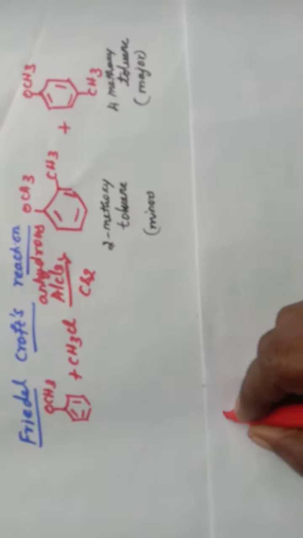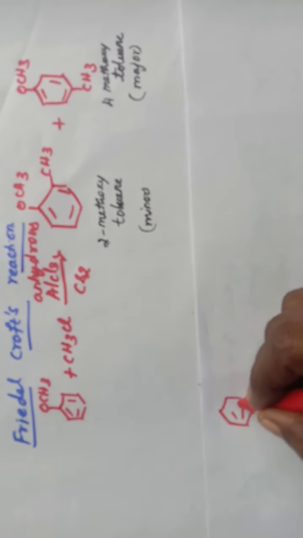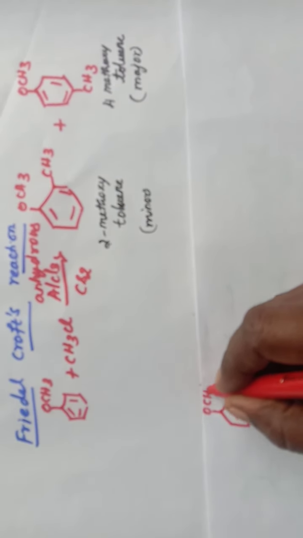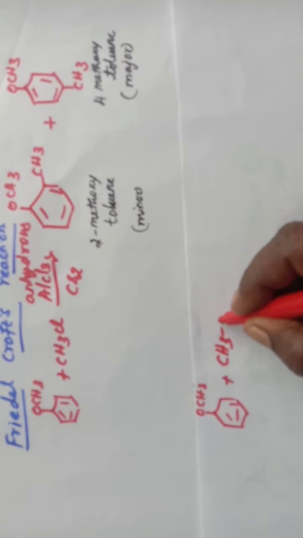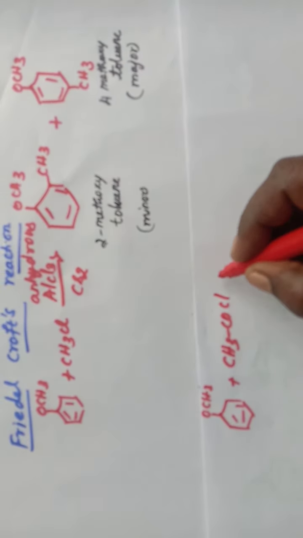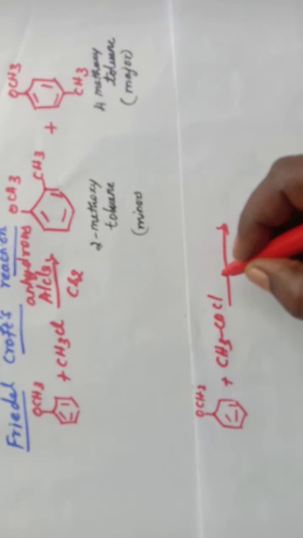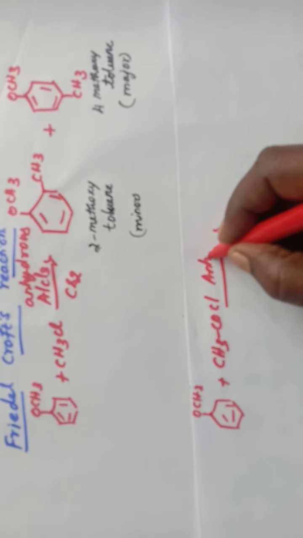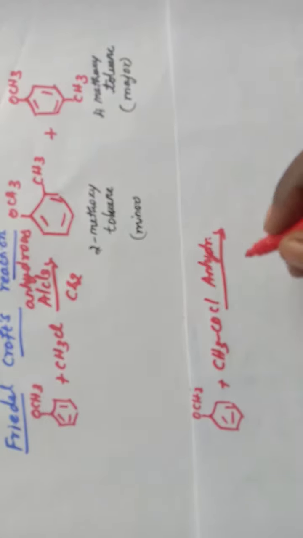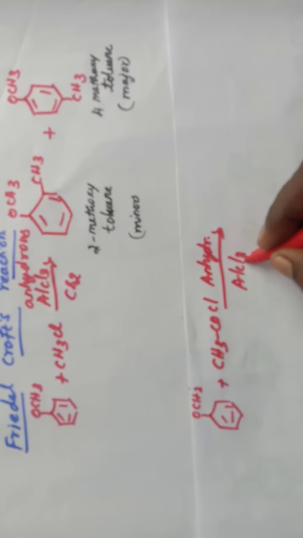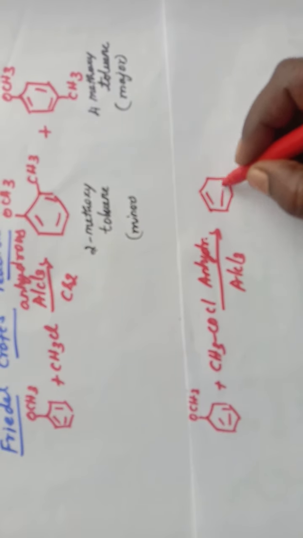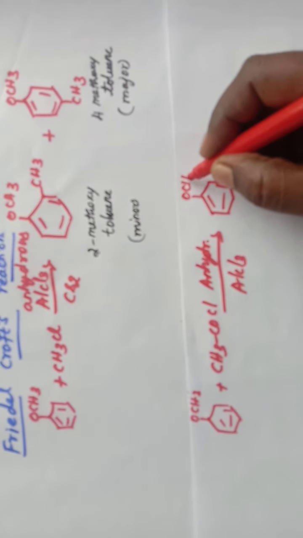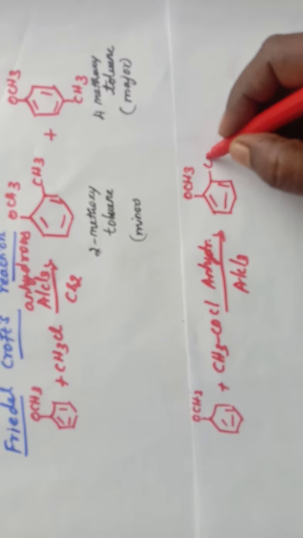In the same way, anisole, when it is treated with an acid chloride, CH3COCl, in the presence of anhydrous aluminum chloride, gives the same way two isomers, one is ortho isomer, another one is para isomer.